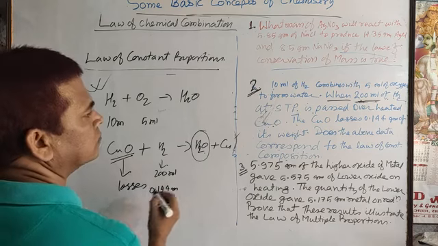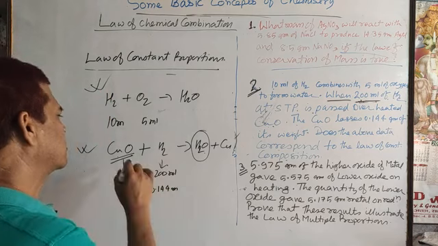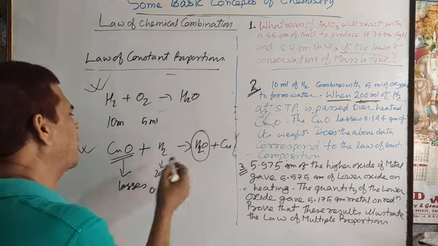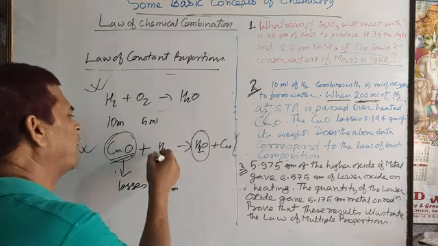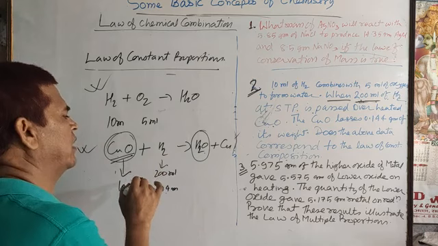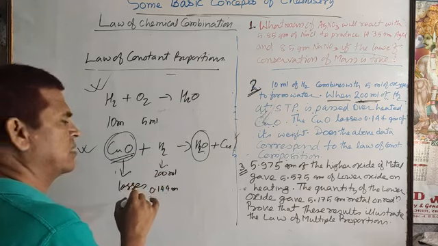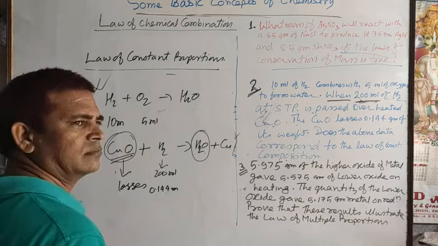That means copper is liberated and the copper oxide loses weight when hydrogen reacts, meaning the hydrogen takes the oxygen from it, which is why its weight decreases. So, what decreases the weight? That is the weight of the oxygen.